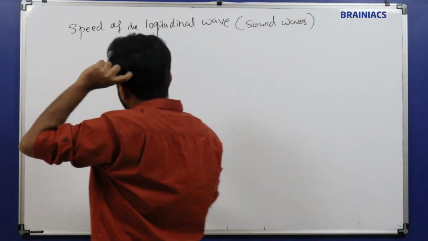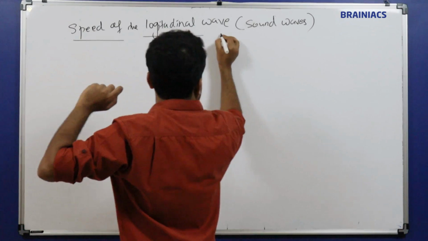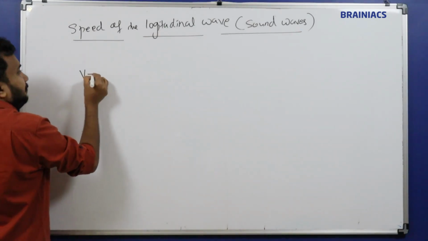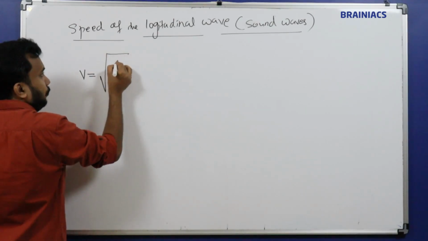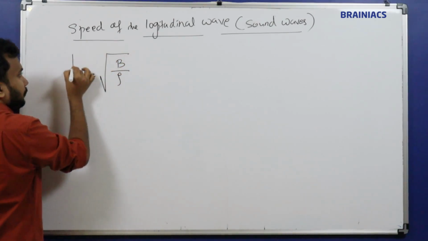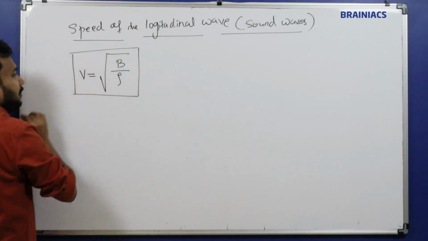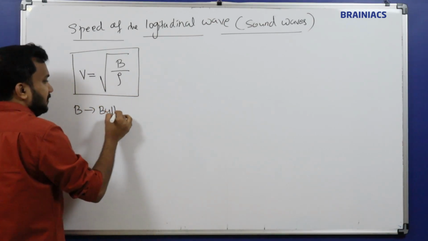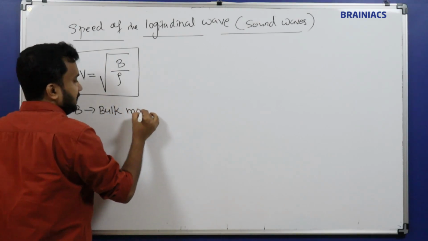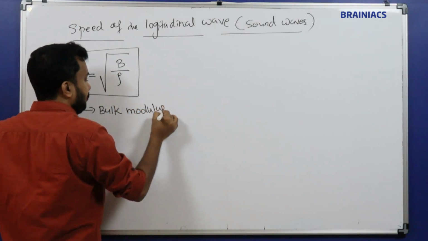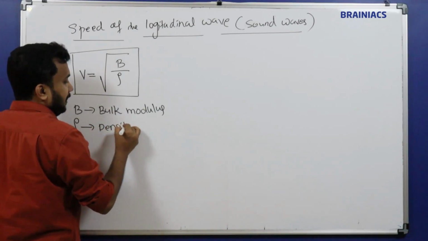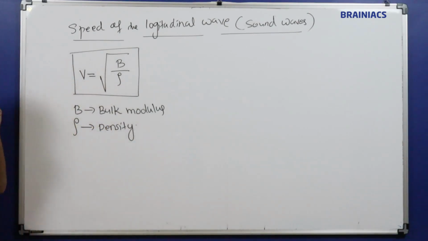Sound wave. There is a general expression for the speed of sound waves. The general expression for finding the speed of sound waves is velocity is equal to root of B by rho. I'll tell you what that is. B is called, in properties of matter you have learned, bulk modulus. And rho is called density.